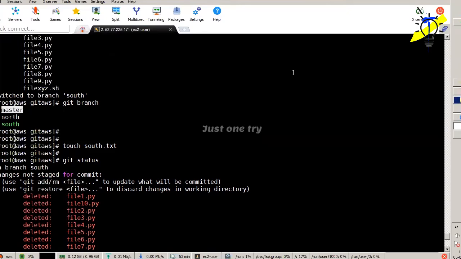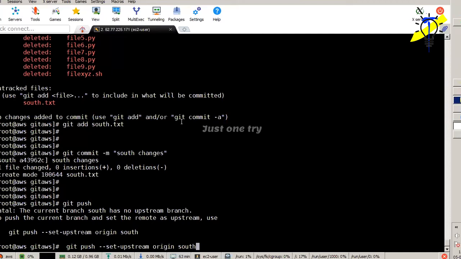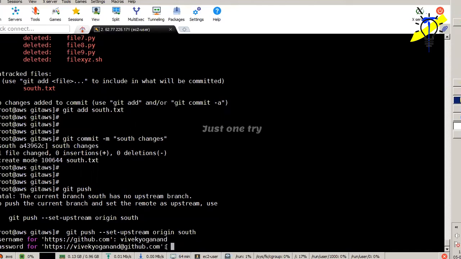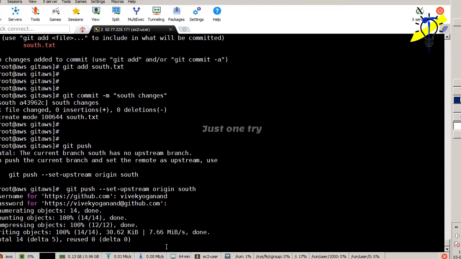But if we go to the south, in sense the branch, we need to mention it's a set upstream. It is next to the, now this is the master like that. We are uploading all the files. So I just click enter. It is asking my username, Vivek Yoganand, and I give the password. The password has been given.